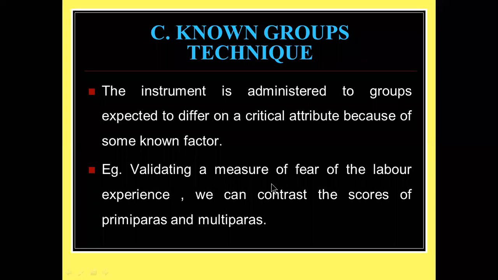Example, validating a measure of fear of the labor experience. We can contrast the score of primipara and multipara. You tell me better. Primipara means those who are going to give birth for the first time. Multipara means those who have given birth more than one time. Who will have more fear? Who has more fear in labor time, primipara or multipara? Fear will be more for primipara because for the first time they are sitting in the labor room for delivery.